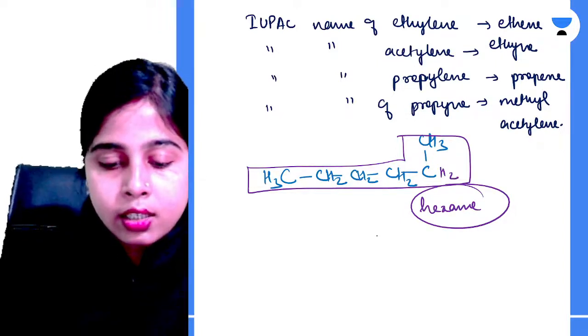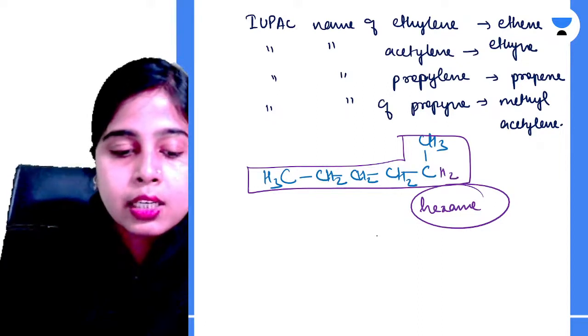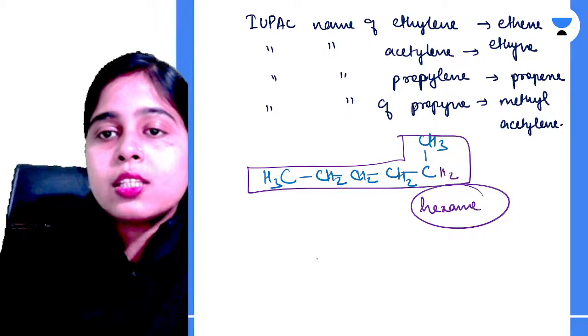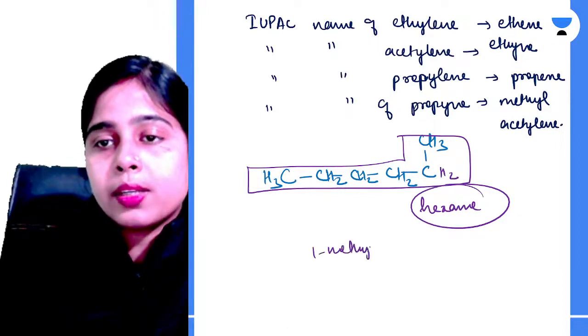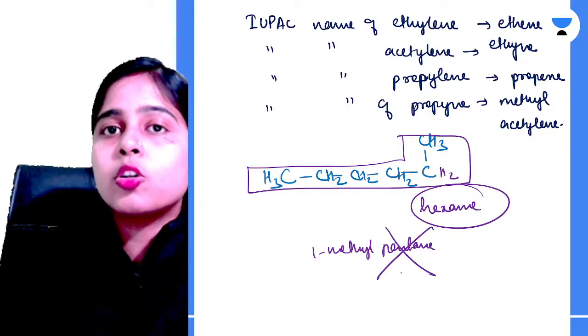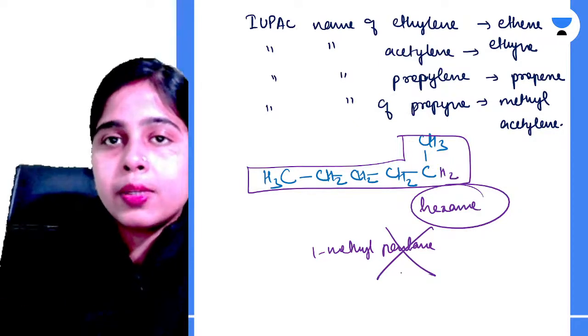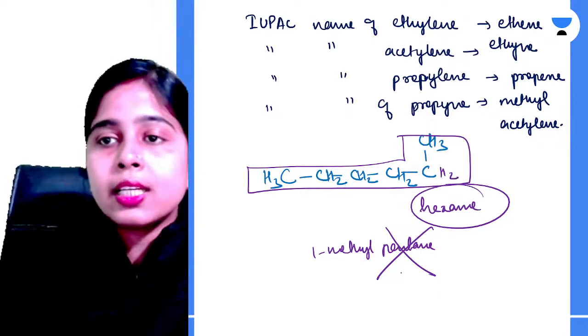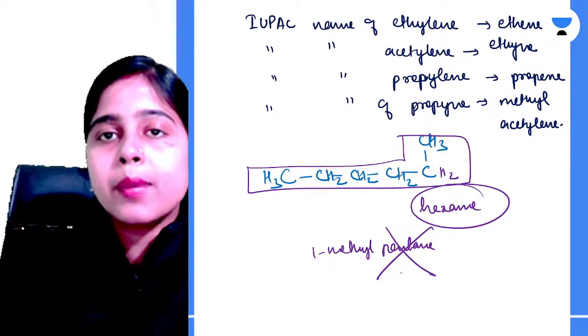Is it clear? KY ultimate, please tell me if it is clear to you. So this 1 methyl pentane is not possible. Okay, 1 methyl pentane can never exist because your alkyl groups cannot be at the end of the carbon chain. Clear? Yeah, 1 methyl pentane is hexane only. That's what I am telling you.